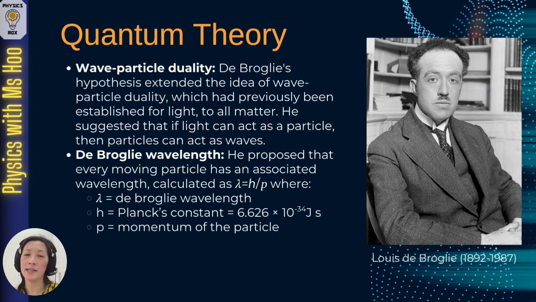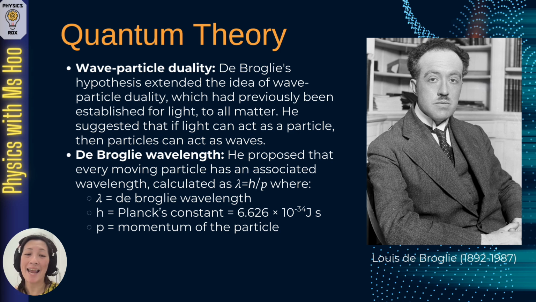In terms of wave-particle duality, de Broglie's hypothesis extended the idea of wave-particle duality, which had previously been established for light, to all matter. He suggested that if light can act as a particle, then particles can act as waves. So if you recall, Einstein also postulated the wave-particle duality, so it was Einstein and de Broglie who hypothesized about the wave-particle duality. De Broglie also came up with an equation, and that's how the de Broglie wavelength came about.